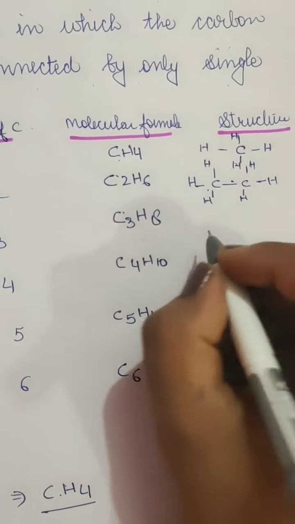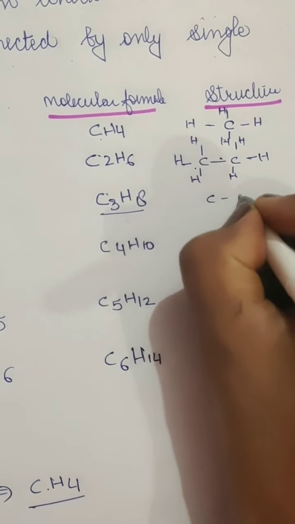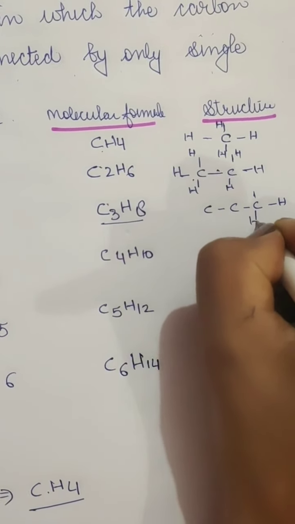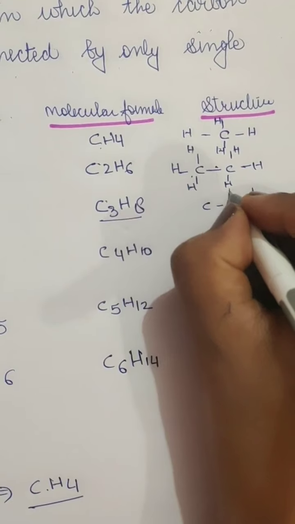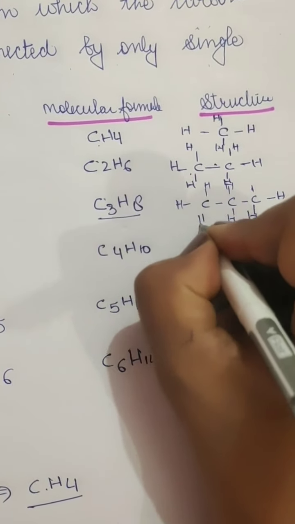Now this is C3H8, so C will be 3 and H will be 8, because each carbon atom will be combined with one hydrogen atom. It's very easy. I hope you understand this.